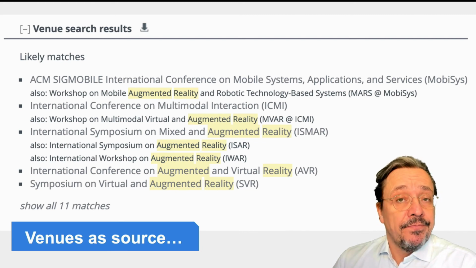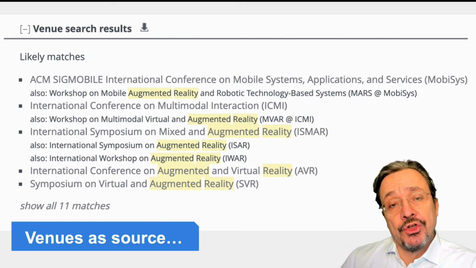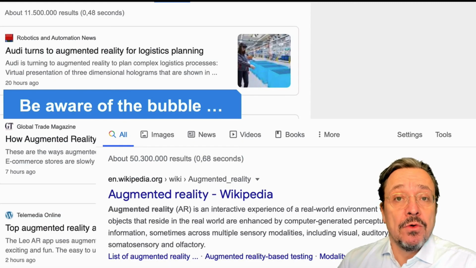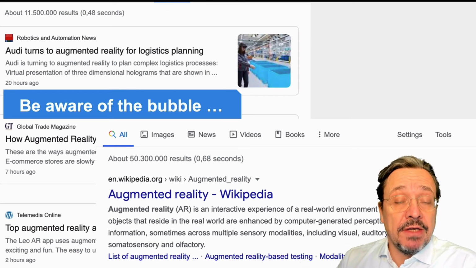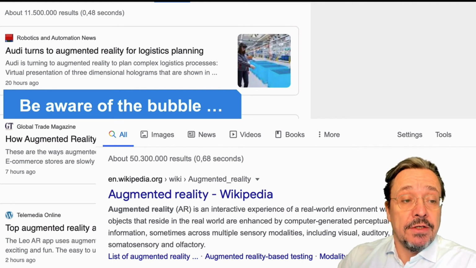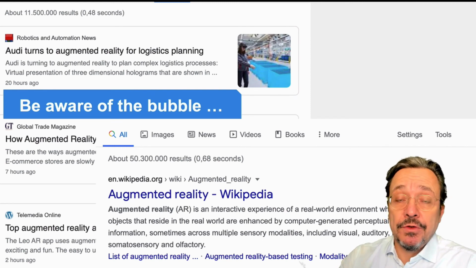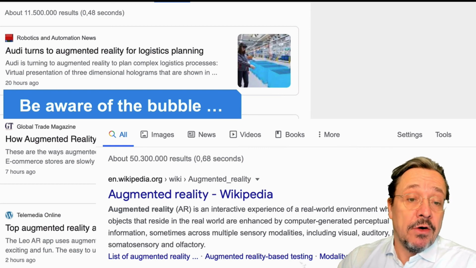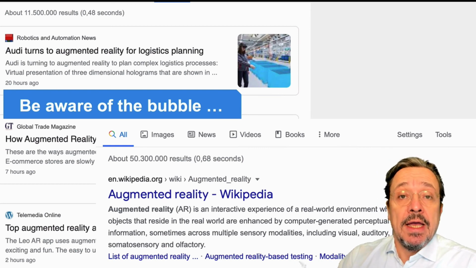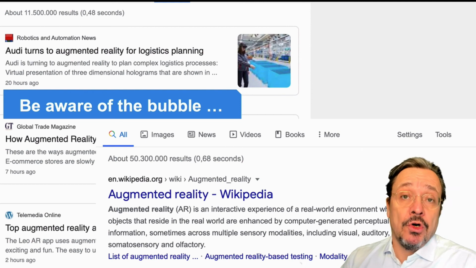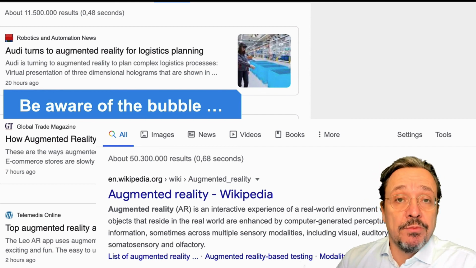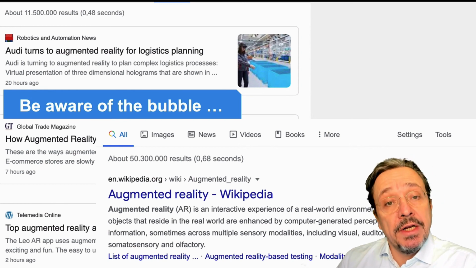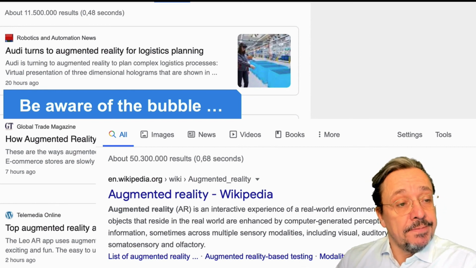Last but not least, be aware when you search for terms of a bubble. So also use probably different search engines. You might find it very interesting when you search terms and you use the same search terms in different search engines. Also be aware of when you're logged into certain tools such as Google. Of course, your profile determines also what you will find. So use also logged-out searches where you don't have a specific user profile with your history. That can give you really new perspectives on the topic.